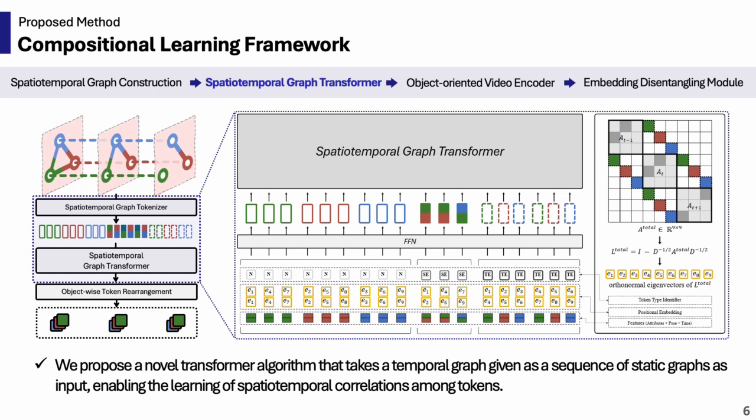Then, we tokenize the spatiotemporal graph into semantic units, which are defined as 3 token types: node, spatial edge, and temporal edge. These semantic units are formulated to input tokens of spatiotemporal graph transformers which we designed. Through this model, semantic units can be combined and represent complex semantics with the self-attention layers.